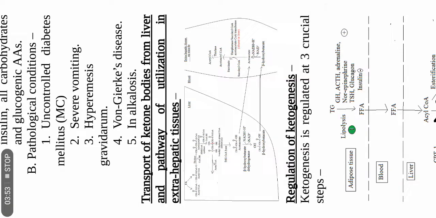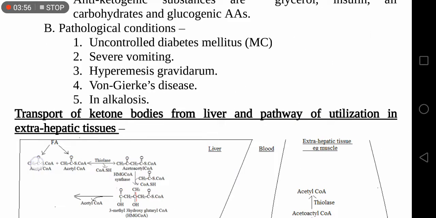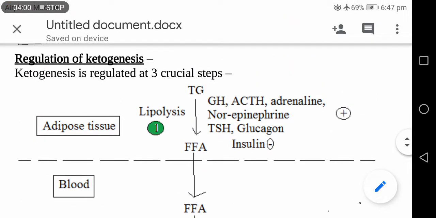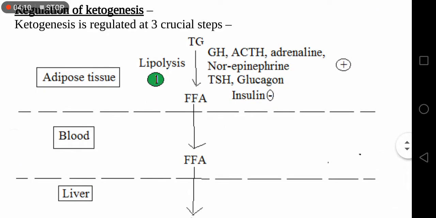Then the regulation of ketone body synthesis. Ketone body metabolism can be regulated in three steps. One is at the level of adipose tissue lipolysis. This is stimulated by growth hormone, ACTH, adrenaline, norepinephrine, TSH, glucagon, and inhibited by insulin.